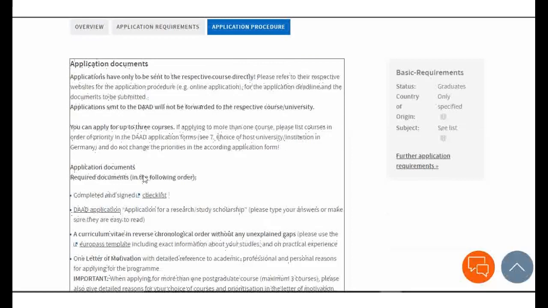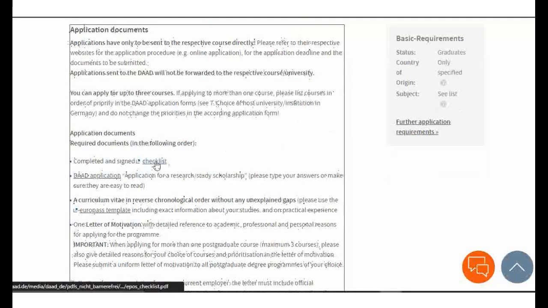So it's a choice of host universities in Germany, and do not change the priority according to the application. I've provided that previously, and I will provide all this list of information. Required documents are in the following. As you can see here, there's a checklist. I will also provide this checklist, but let me just explain.